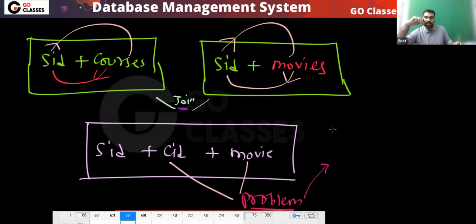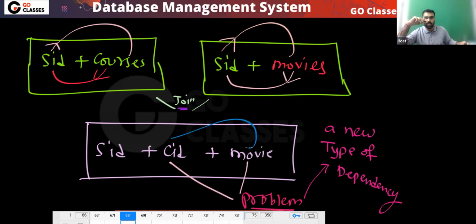Yes or no? Can I say this? A new type of dependency is created between these two, because for every movie, all the courses will repeat, and for every course, all the movies will repeat. Agree or not? Is this clear to everyone? Please tell me.